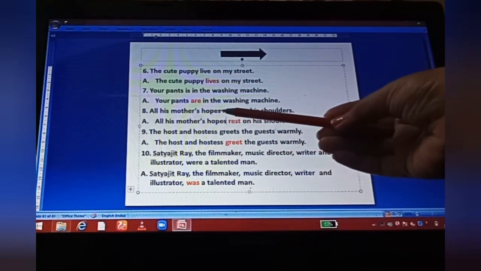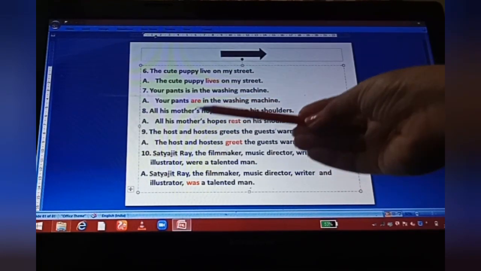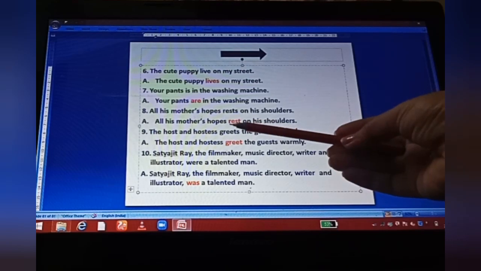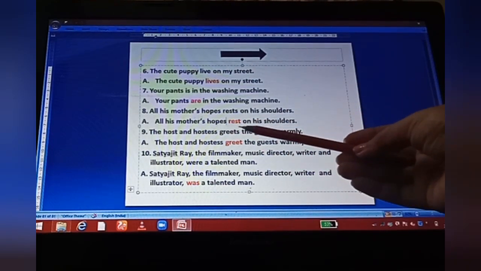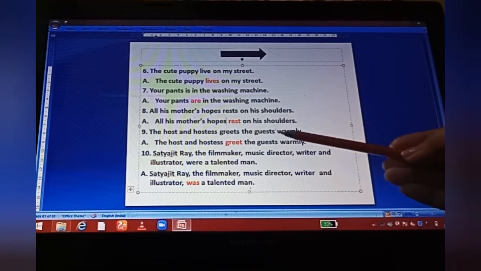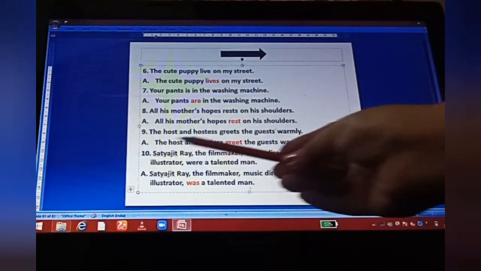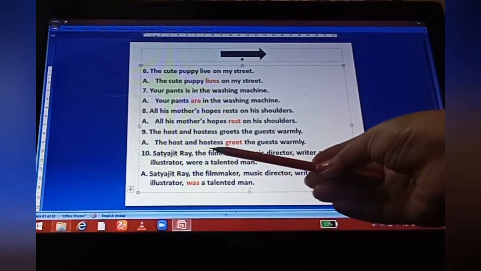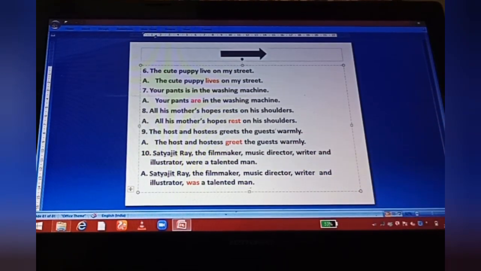All his mother's hopes rest on his shoulders. Here we are talking about complete hopes. That's why we have to put here the verb in the first form. All his mother's hopes rest on his shoulders. Next one, the host and hostess greets the guest warmly. Here we have two persons, host and hostess. That's why we have to put here greet the guest warmly.